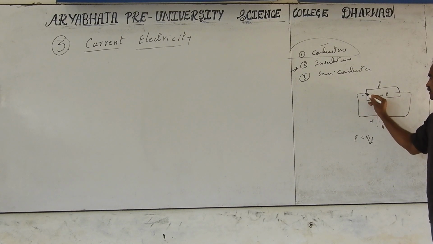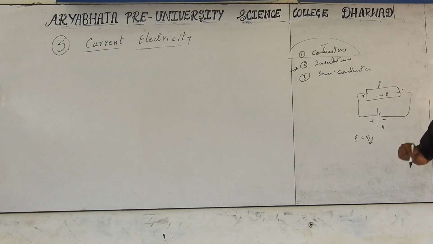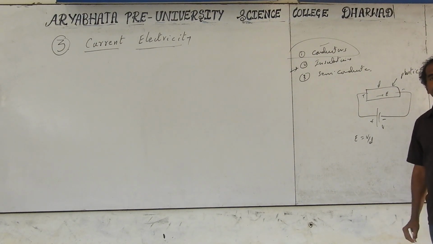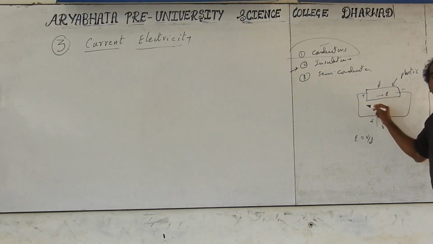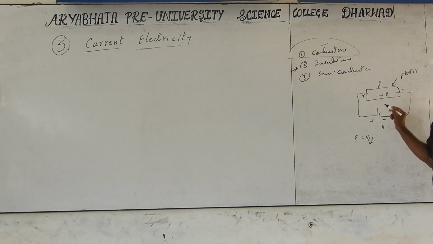Here it is plus, here it is minus. So plastic also starts conducting. It is a plastic rod, it can be a glass rod. Plastic in the general case is not a conductor, but it also conducts when high voltage is reached. What is high voltage is related to the dielectric strength of this particular material, depending on the distance d. So if it is air, the dielectric strength of air we have taken is equal to 3 into 10 to the power of 6 volt per meter.